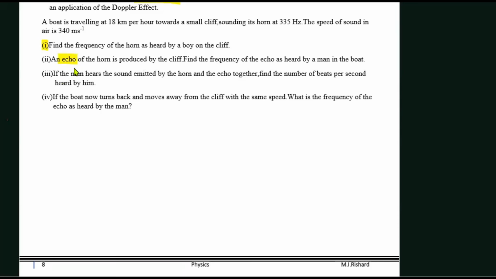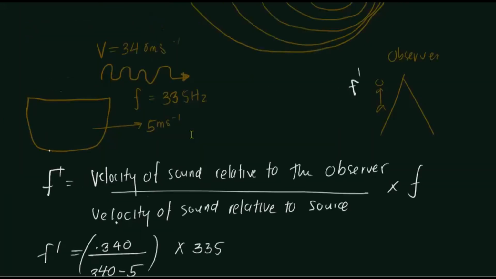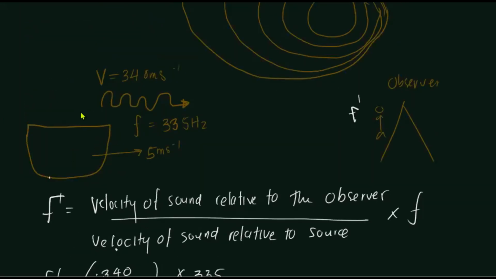Echoes are produced when the sound waves reflect back to the same person who produced the sound, right? So the person who produced the sound, I mean the horn, is inside the boat, right?